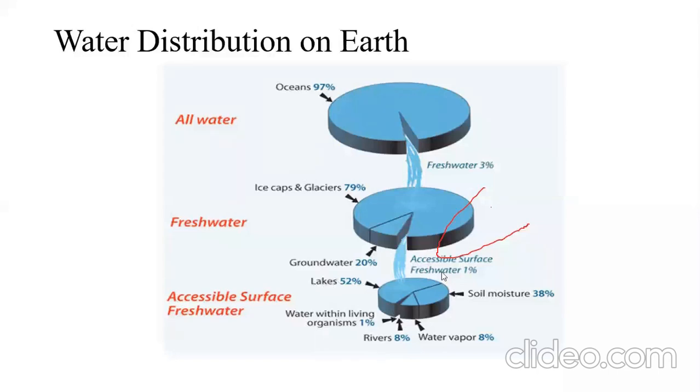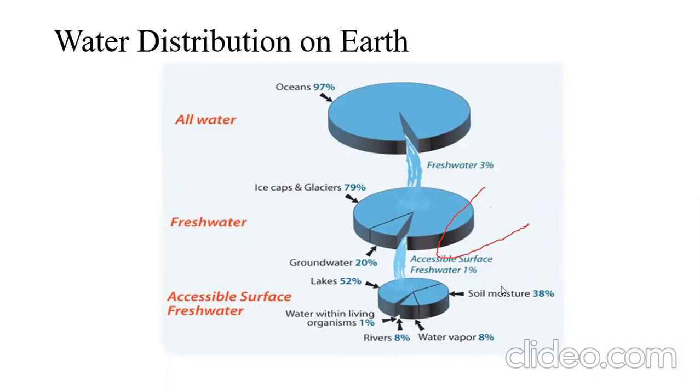So out of that 1% of accessible surface fresh water, about 52% water appears in the water bodies such as lakes, reservoirs, and ponds.